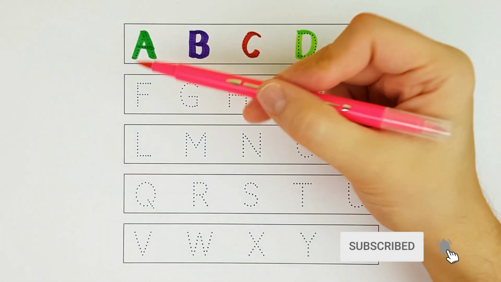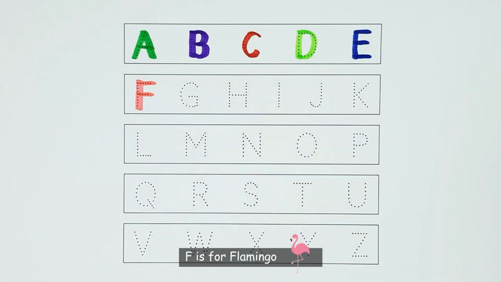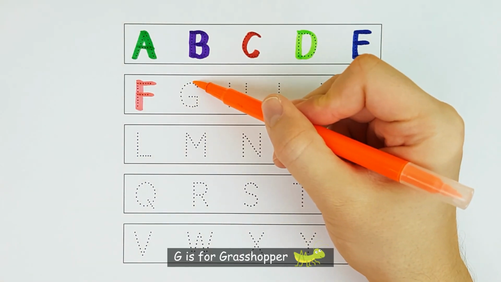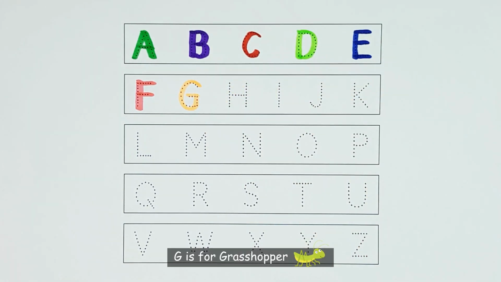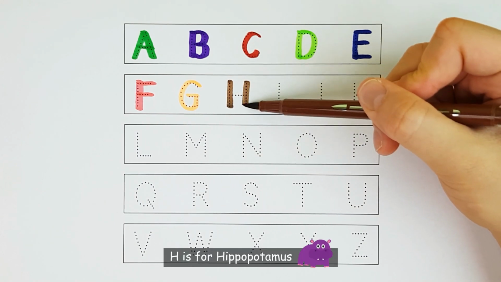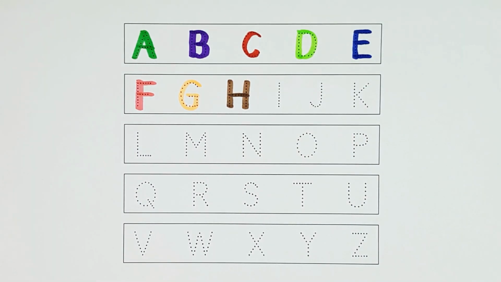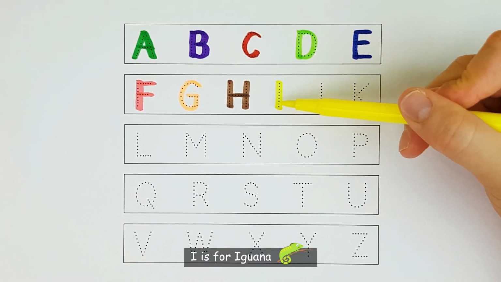F is for flamingo. G is for grasshopper. H is for hippopotamus. I is for iguana.